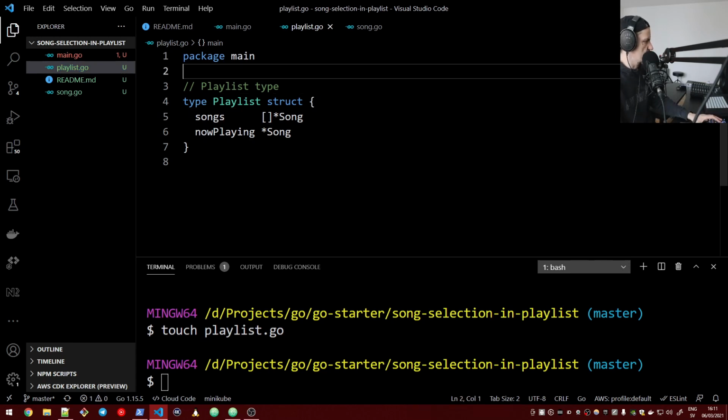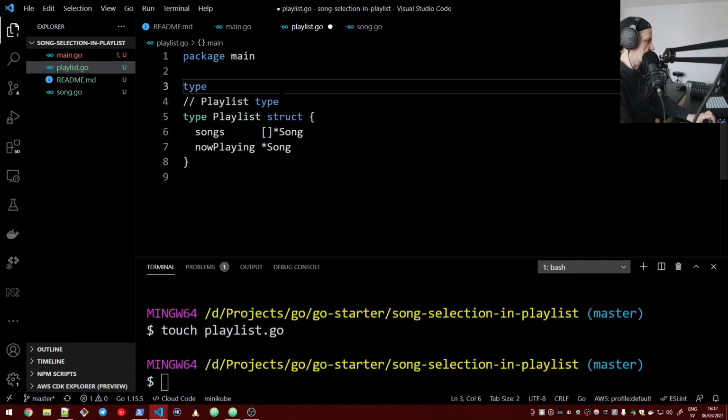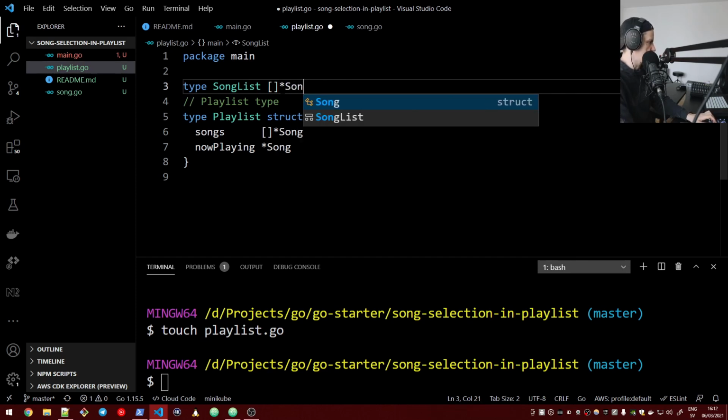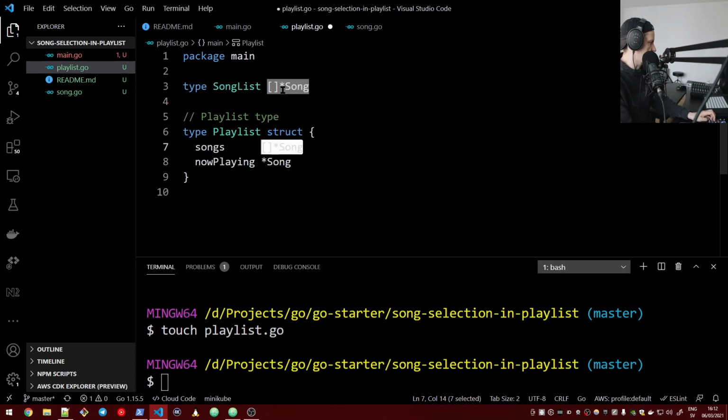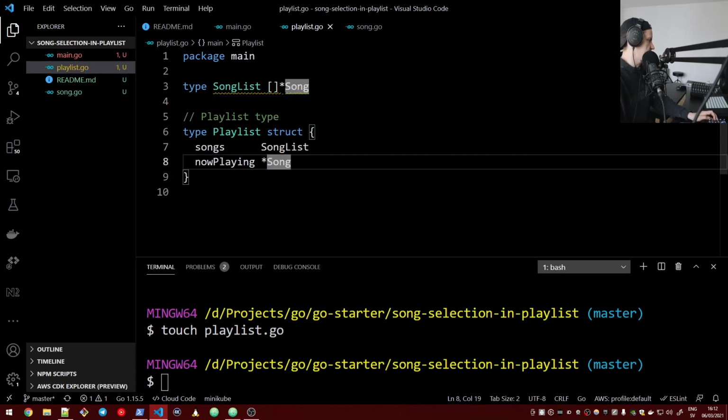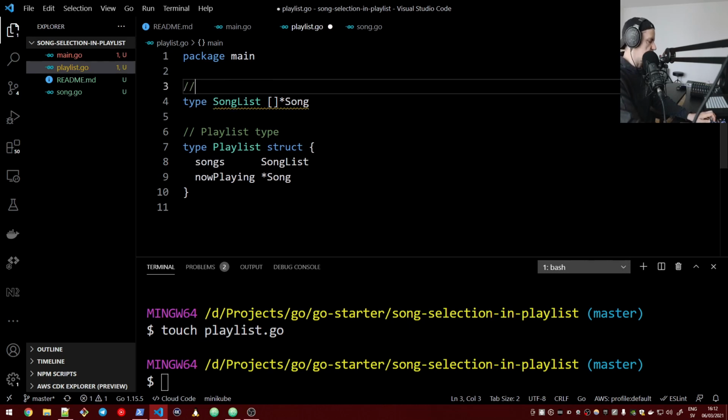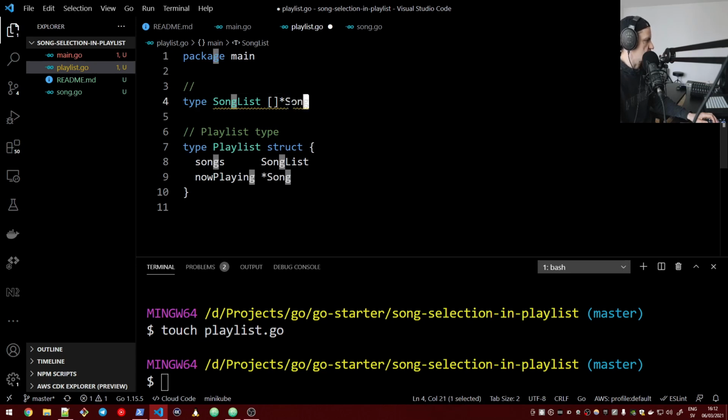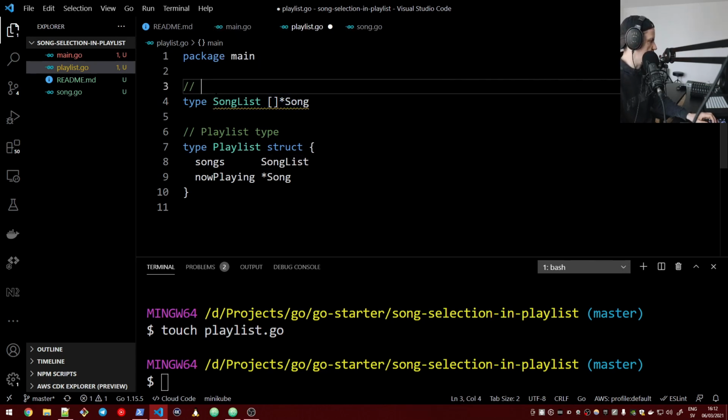Let's actually make this array of songs an actual type, which is called, let's say, song list. What that refers to is an array of songs. And then we can say that this is a song list. The reason why we did this is so that we can attach some extension methods on this type. Because you cannot add extension methods on the array, but if you create a type that refers to the array, then you can actually extend this type with further methods. So let's add.